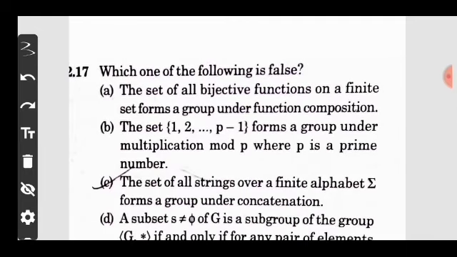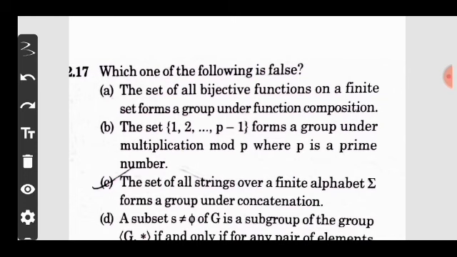Which of the following is false? Option A, the set of all bijective functions on an infinite set forms a group under function composition. Option B, the set {1, 2, 3, ..., p minus 1} forms a group under multiplication mod p, where p is a prime number. Option C, the set of all strings over a finite alphabet sigma forms a group under concatenation.